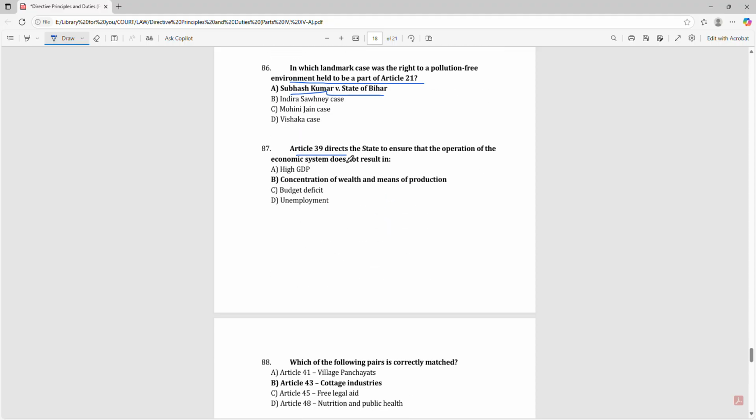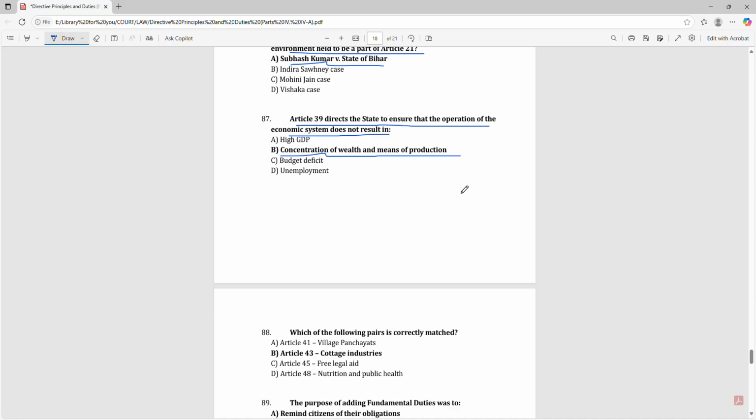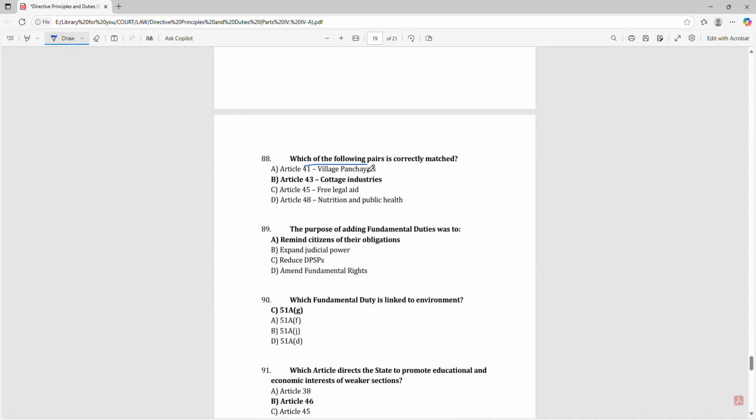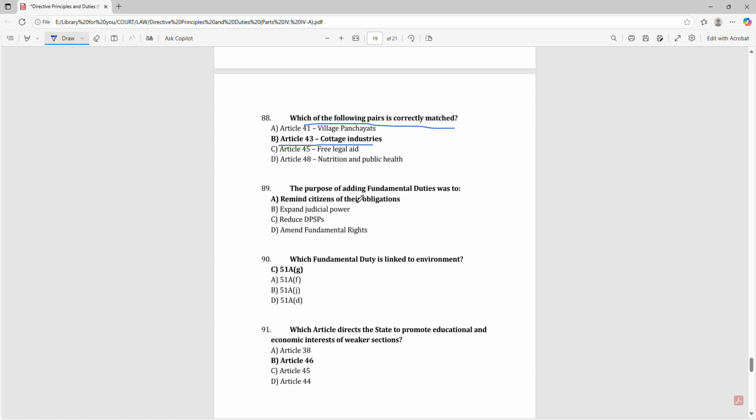Article 39 directs the state to ensure that the operation of the economic system does not result in concentration of wealth and means of production.